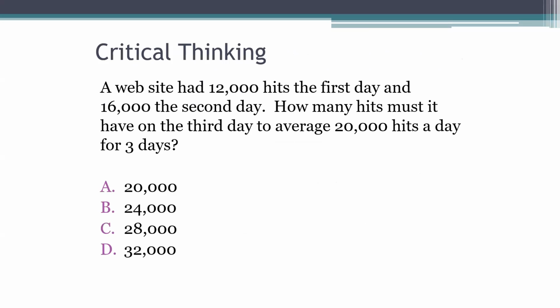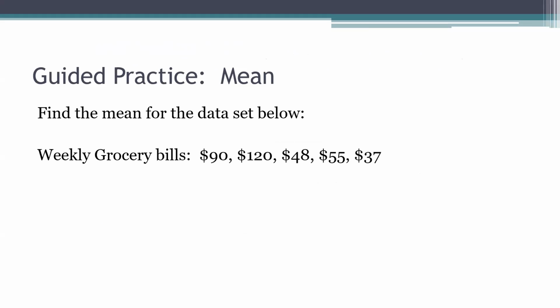So here's a practice. Oh, it doesn't do it for you. So if I was to do 90 plus 120 plus 48 plus 55 plus 37, that gives me 350. And then I go back and I count how many numbers did I have? 1, 2, 3, 4, 5. I have 5 numbers. So now I would do 350 divided by 5, and that would give me 70. So the mean for the weekly grocery bills is $70.